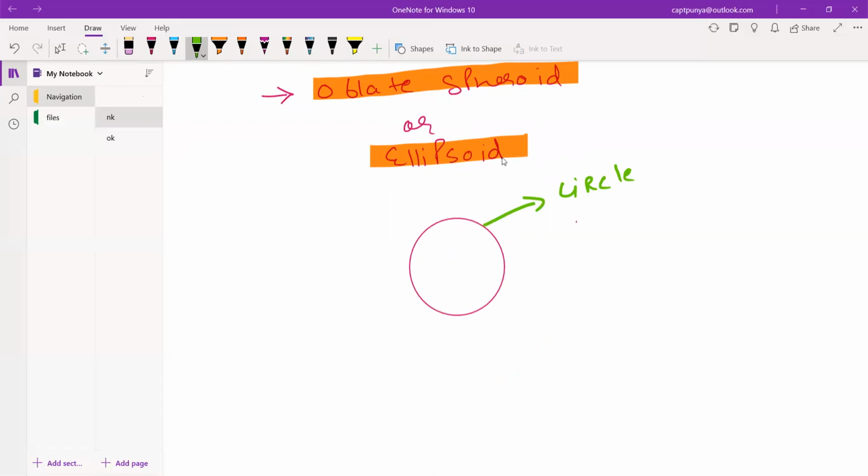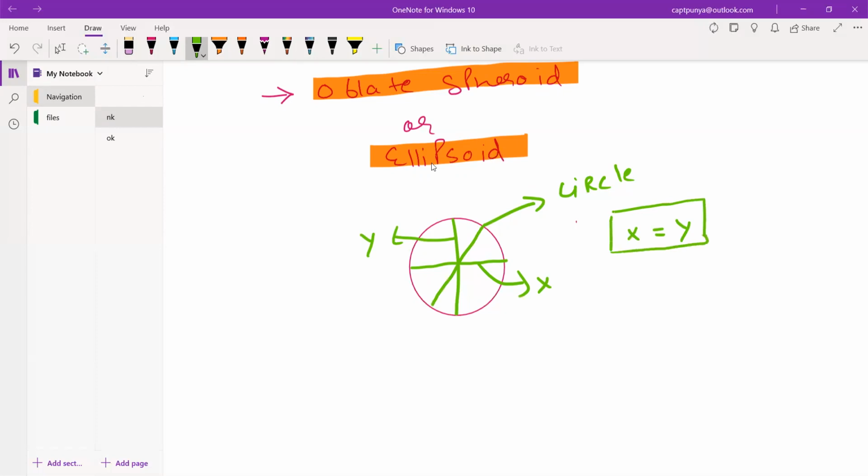Now in a circle, this is the diameter. If I take this complete diameter as x and this diameter as y, then x is equal to y, because this is a circle, right? It has equal diameters. Any straight line passing through the center will be equal. So x is equal to y in a circle.